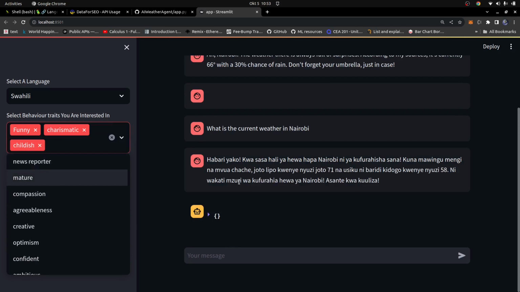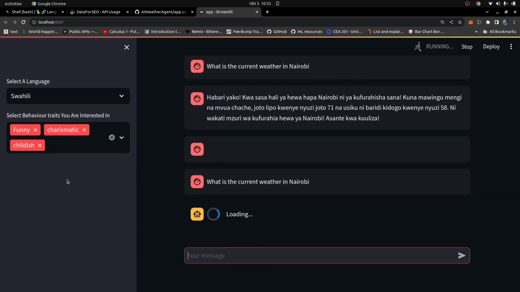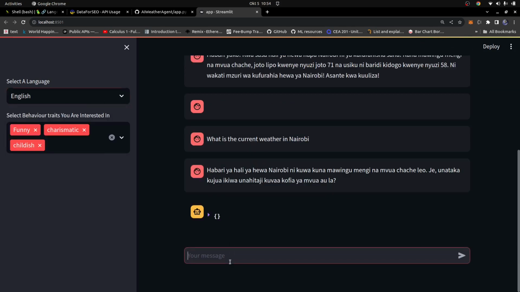You can also customize this, and let's say that it's childish. Let's ask it a question, considering that it's going to be childish in the response, and let's see what we get back. Just give it a bit of time. Yeah, now that's done. Habari yako, you can see it transferred the results back now a bit childish. You can also try this in English and then ask it again. You can change the different modes and other stuff like that.